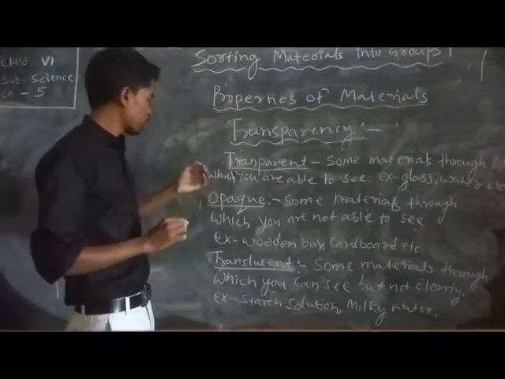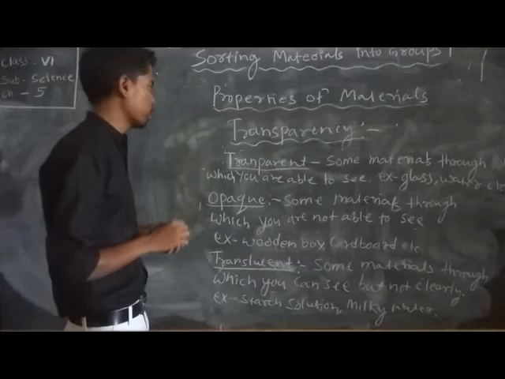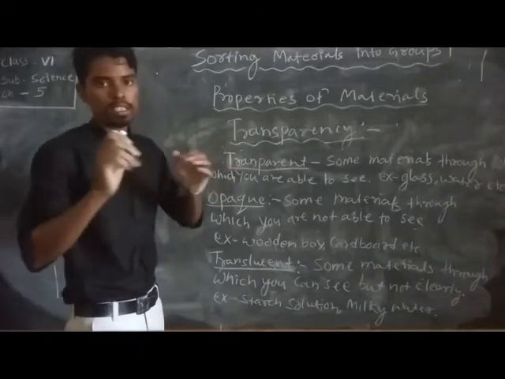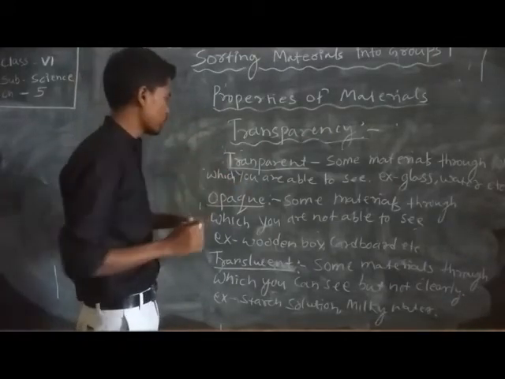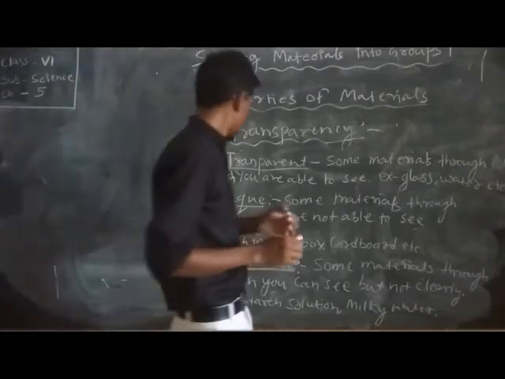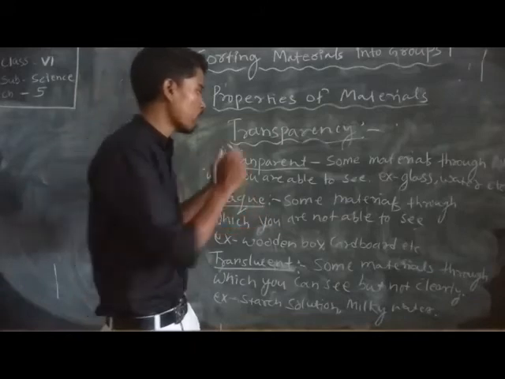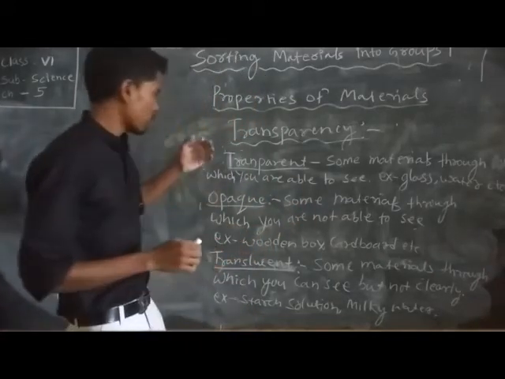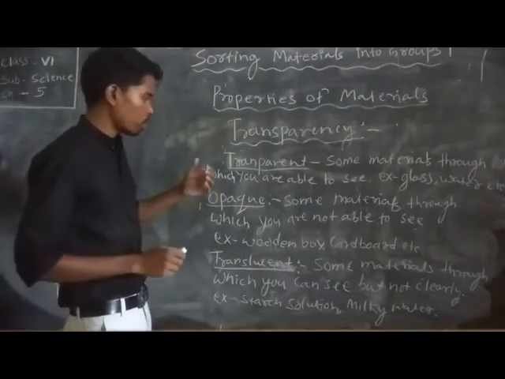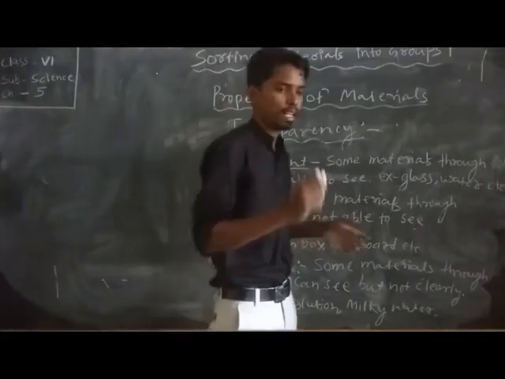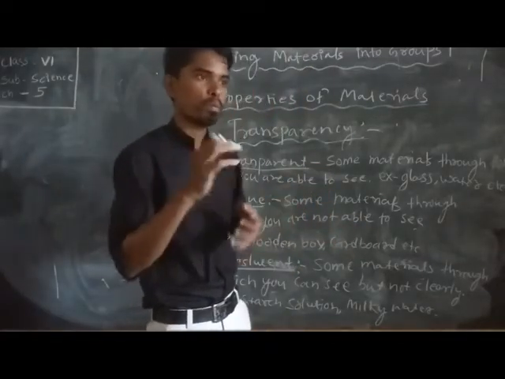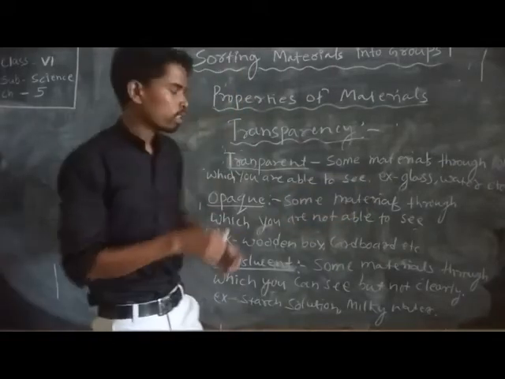Another type is opaque, the opposite of transparent: materials through which you are not able to see, for example a wooden box, cardboard, books, and your bed.